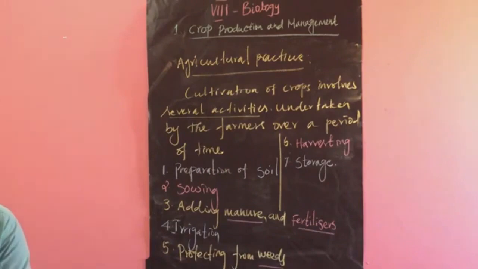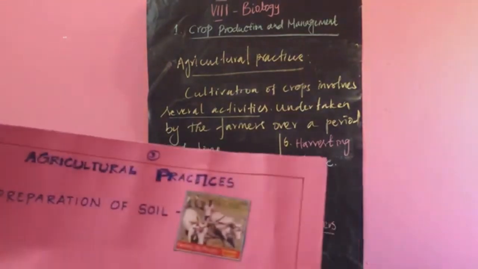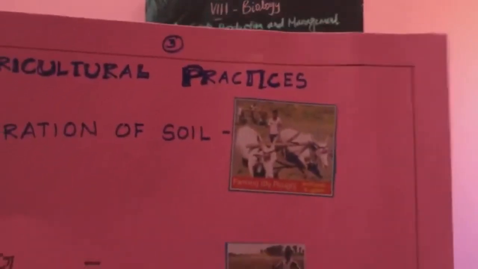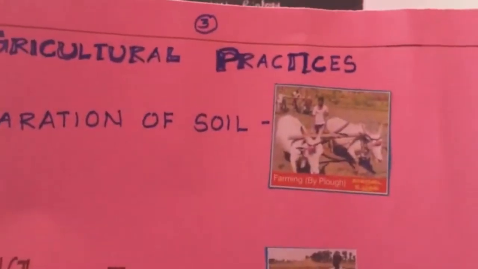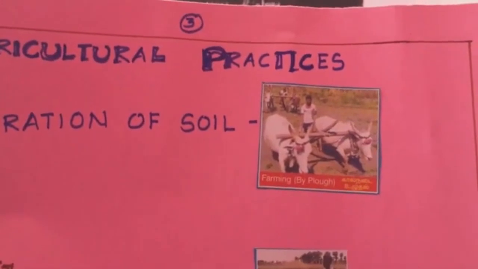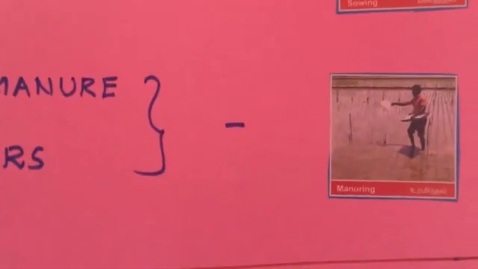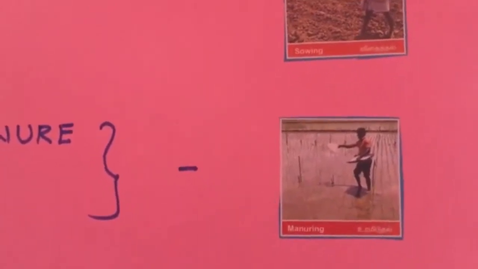Okay, here are some pictures. Preparation of the soil. See, ploughing is involved, which is undertaken by tractors or cattle. And the next one is showing sowing, in Tamil விதைத்தல். And the next one is manuring. Manuring, I told you in Tamil, uram. The supplying of manure.